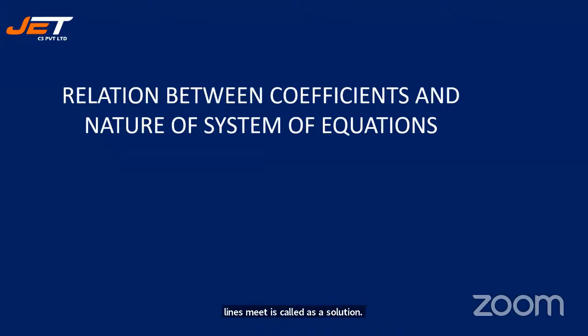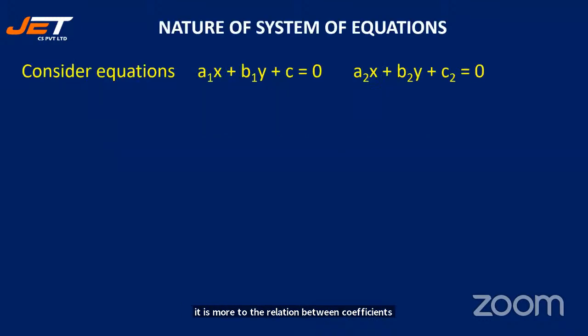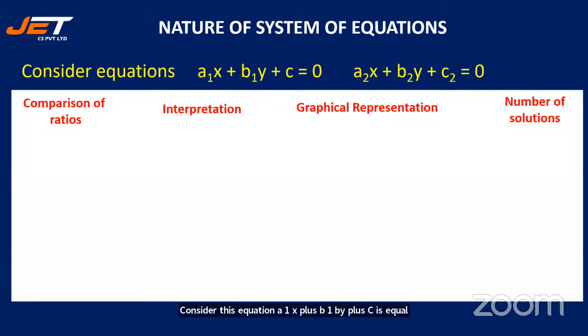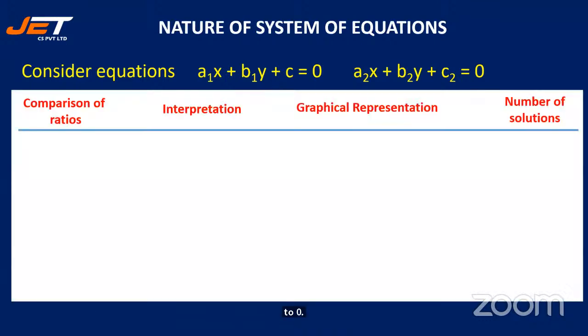Next, quickly let us move on to the relation between coefficients and nature of system of equations. Consider these equations: a1x plus b1y plus c1 is equal to 0, and a2x plus b2y plus c2 is equal to 0. Let us see the comparison of ratios, interpretation, graphical representation, and number of solutions.